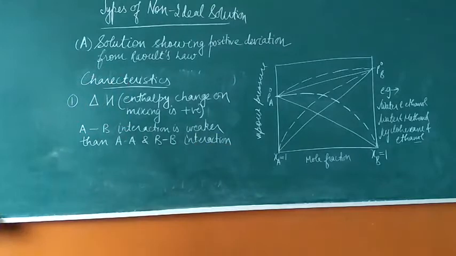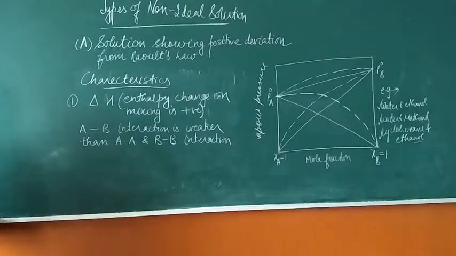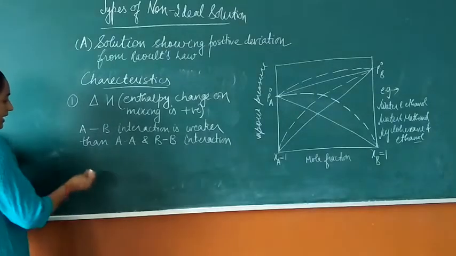right? Since the AB interaction is weaker than the AA and BB interaction, heat is not going to be evolved. Since there is no bond or very little interaction between AB molecules, more energy is required to overcome the AA and BB interaction.